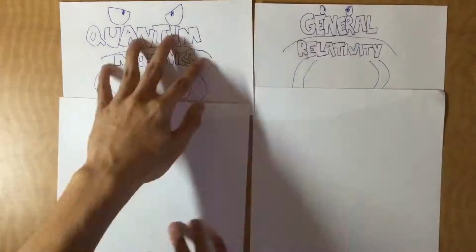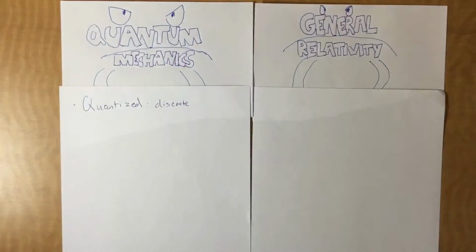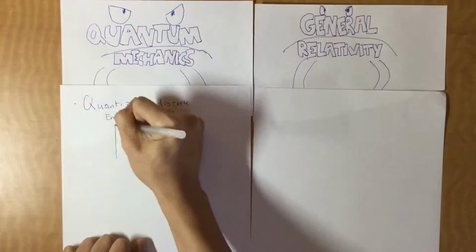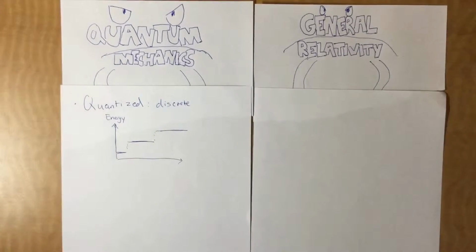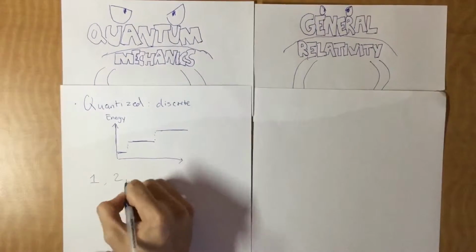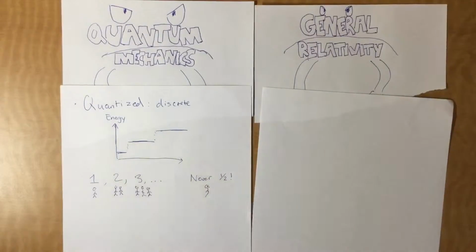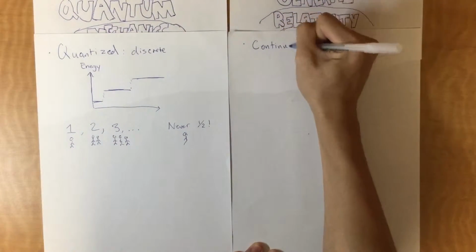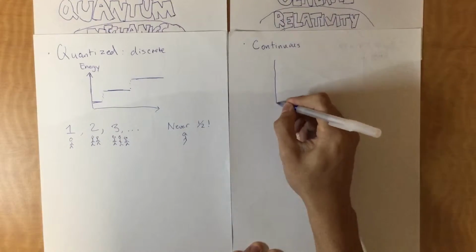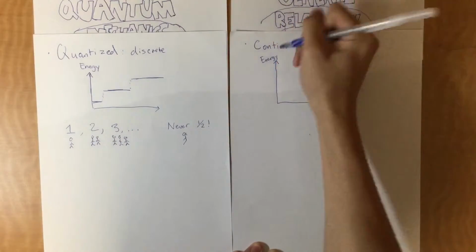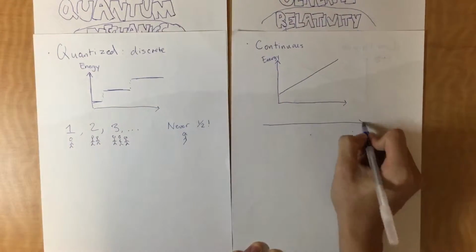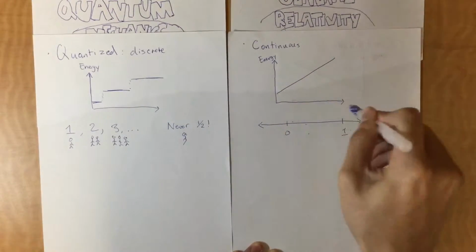One reason why is that quantum mechanics, as the name suggests, describes quantized forces, meaning that their energies are discrete, with nothing in between the allowed energies. It's like the number of people in a group. You can have 1, 2, 3, etc., but not 1/2. On the other hand, general relativity describes continuous forces. It's like the number line. You can pick any decimal between 0 and 1. The force could be any number you want it to be.